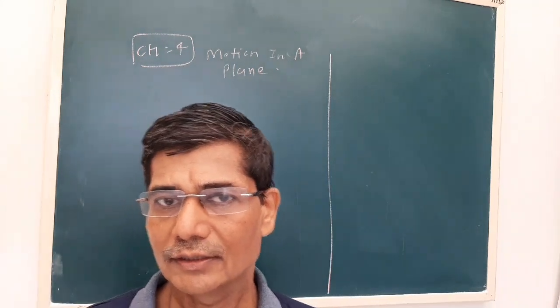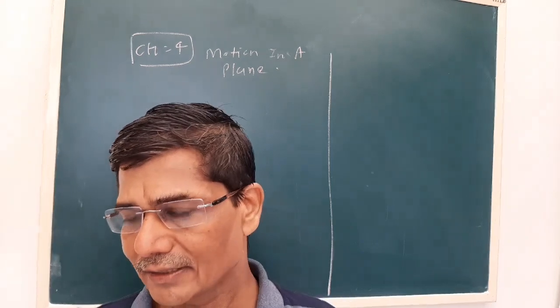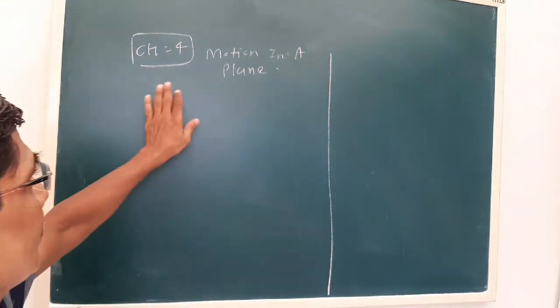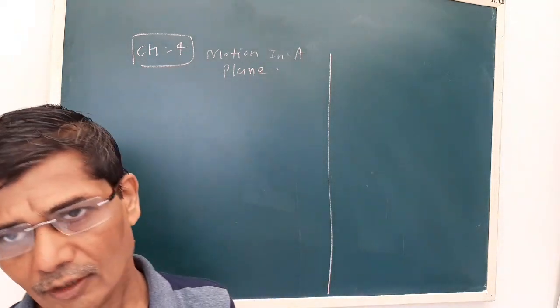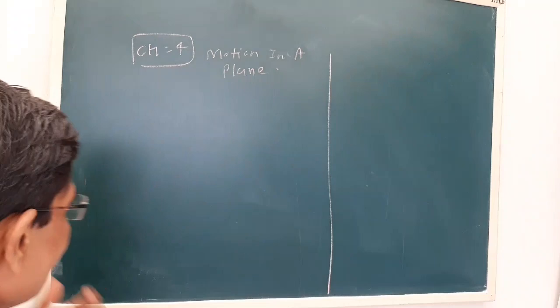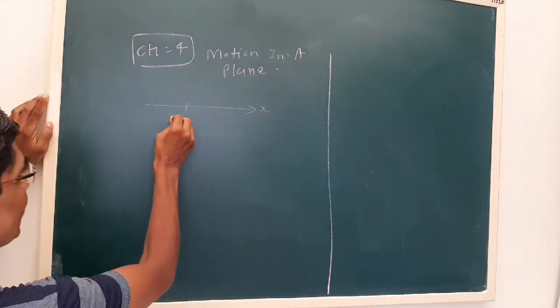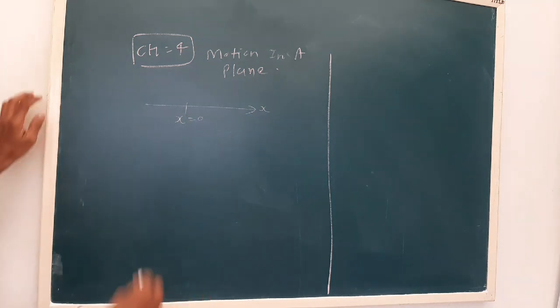So dear students, in lesson number 3 we studied motion in one dimension, that is rectilinear motion. Now lesson number 4 is motion in a plane, that is 2-dimension motion or 3-dimension motion. One-dimension motion we consider to be motion in a straight line. Now 2-dimension motion.